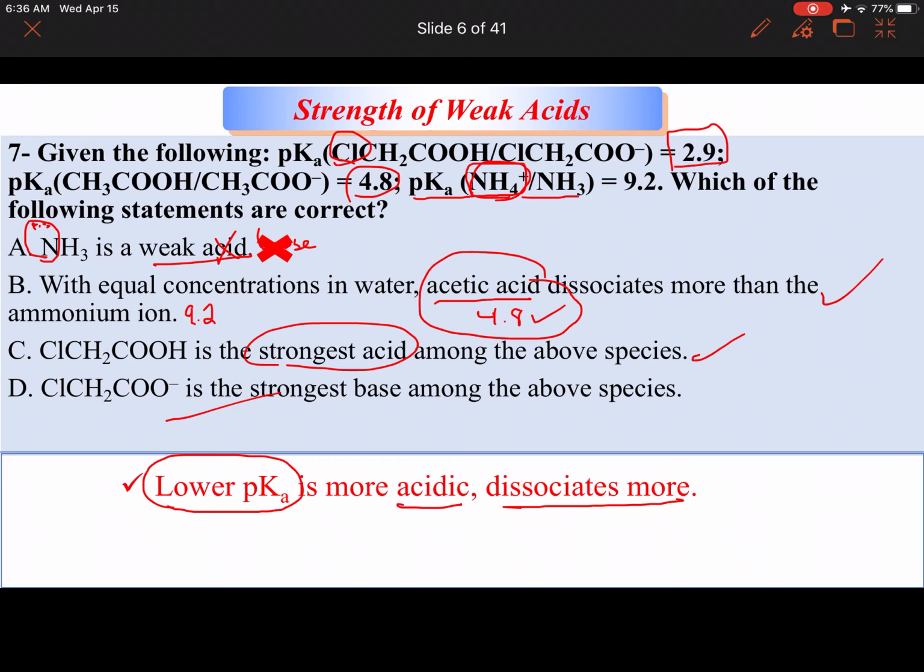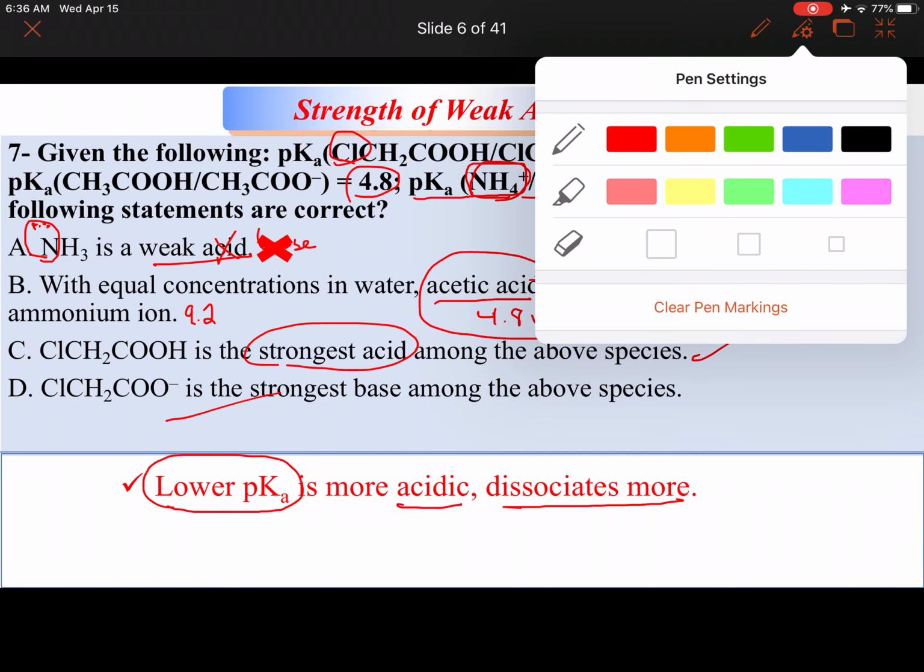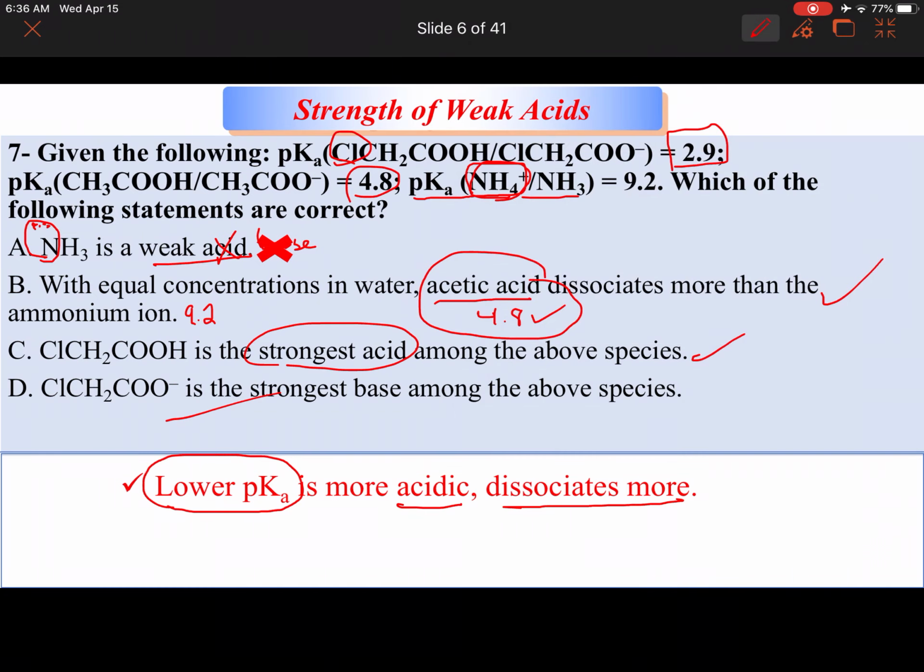The chloroacetic acid anion, or acetate, is the strongest base among the above species. Now, you guys all should know, if I have the strongest acid, and we decided that the strongest acid is this chloroacetic acid because it has the lowest pKa, the strongest acid will give us the weakest conjugate base.